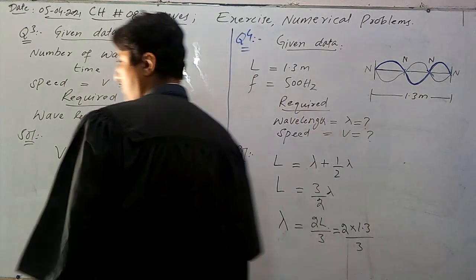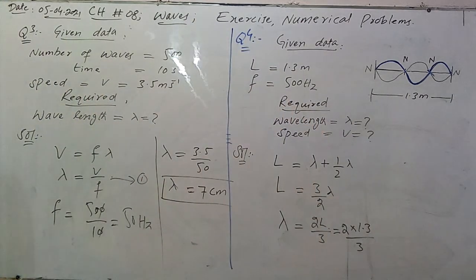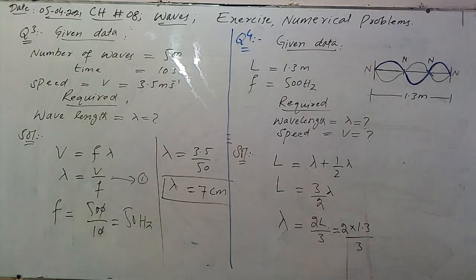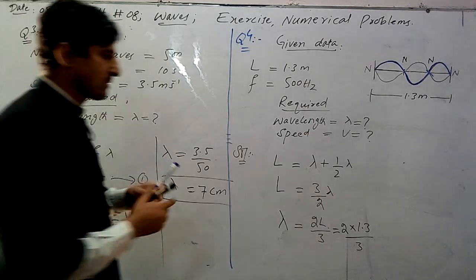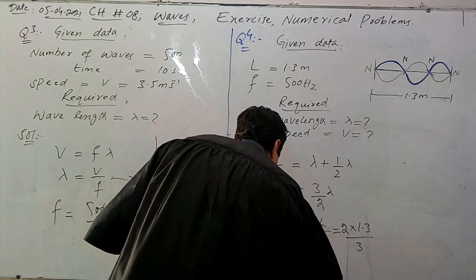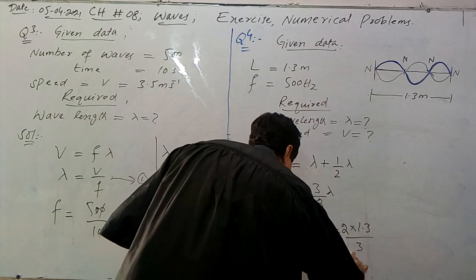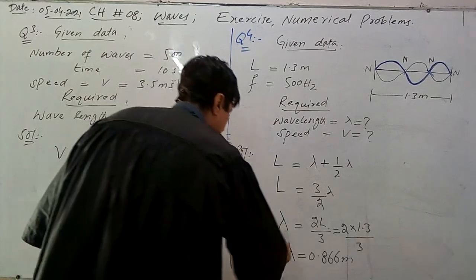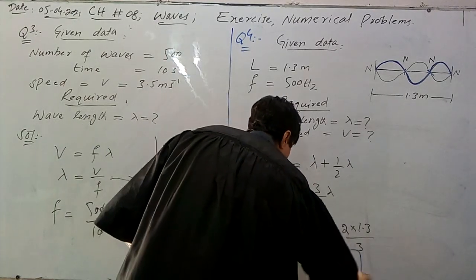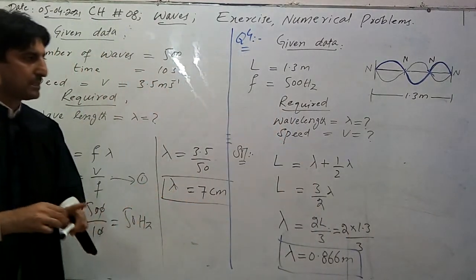Very simply we can calculate this, and we get the value of lambda equal to 0.866 meter. This is the value of lambda, 0.866 meter.